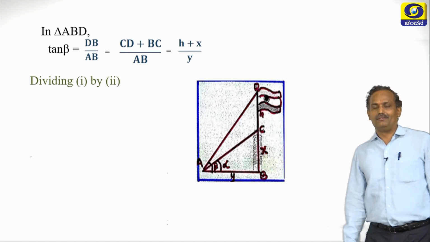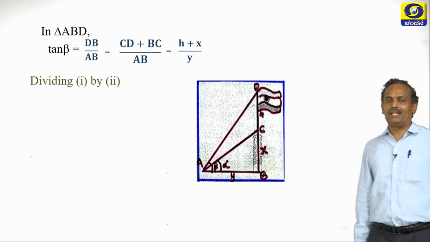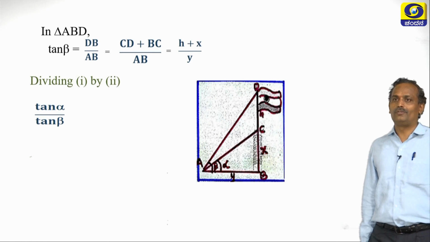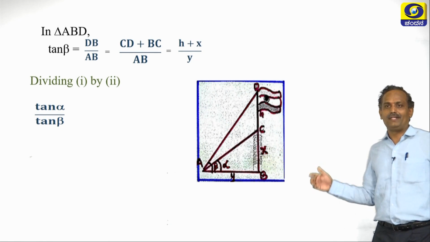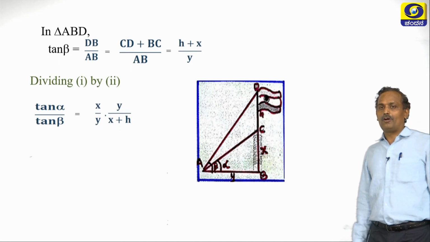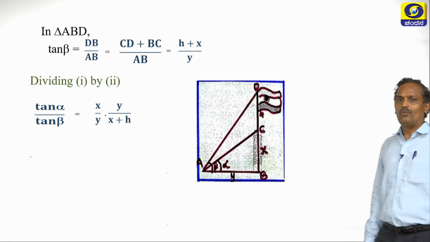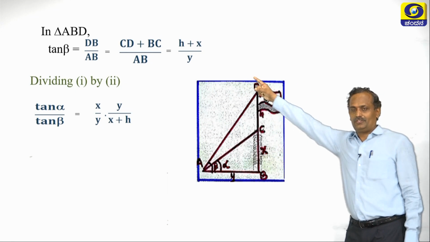Now we have already found equation 1. Let us divide equation 1 by equation 2. So there is tan alpha, here we have found tan beta. On the left hand side, tan alpha by tan beta is equal to x by y, which is equation 1, into y by x plus h, which is equation 2.